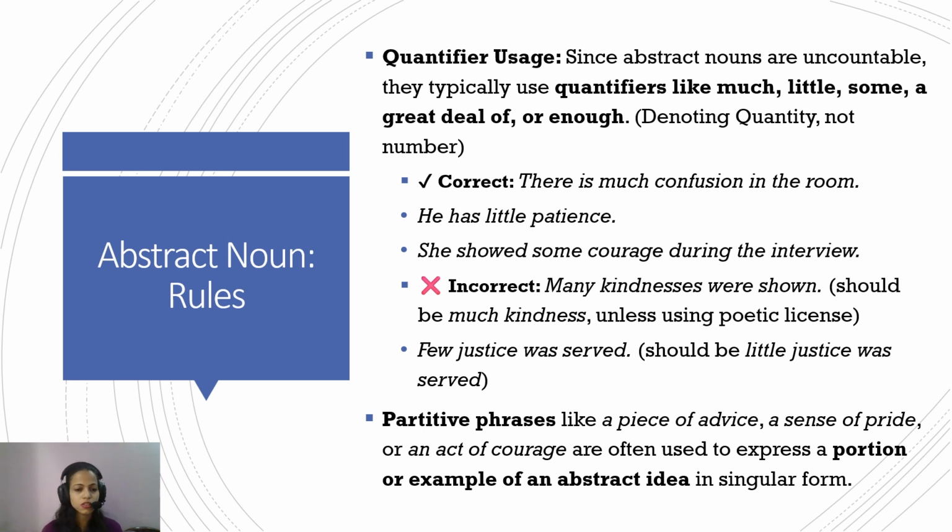Okay, so we'll again do this a little more in detail. We have to understand these uncountable things can be expressed either as a part or as how much or less. When we have to express how many of them, then we use these partitive phrases. So we express them as a part: a piece of something, an act of something. This is used for uncountable things, because for countable ones it's fairly simple. You can use many, much, you can use a number also. It is only when we are talking about uncountable things that we have to use either the quantifier of quantity or these partitive phrases. Okay.